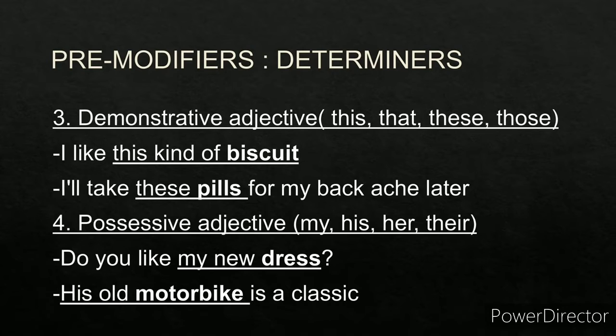Fourth kind of determiner is the possessive adjective. Possessive adjective means my, his. It indicates possession. They are my, his, her, their, ours, and so on. For example, do you like my new dress? Now, my is the possessive adjective, new is the modifier, dress is the noun. So, my new dress is the noun phrase. Next example, his old motorbike is a classic. His is the possessive adjective, old is a modifier, motorbike is a noun. So, his old motorbike is a noun phrase.